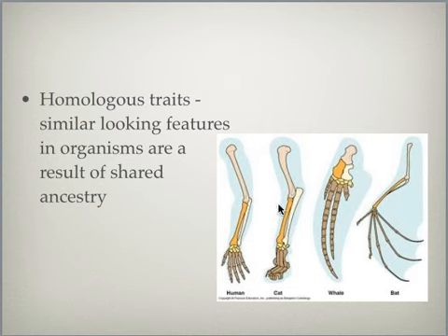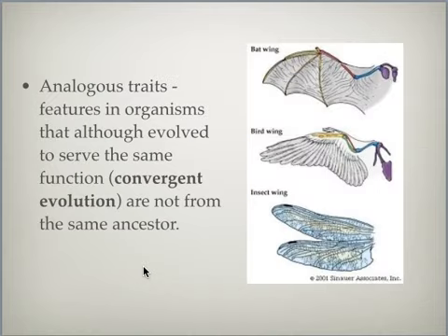They have similar what we call proximal ends as well as distal ends. And the reason for this is at one time humans, cats, whales, and bats, all being mammals, share a common ancestor. Now, although all species do theoretically share a common ancestor, we look at similarities of traits in another way. We call these analogous traits, where features in an organism look the same and serve the same function, but are not from a common ancestor.